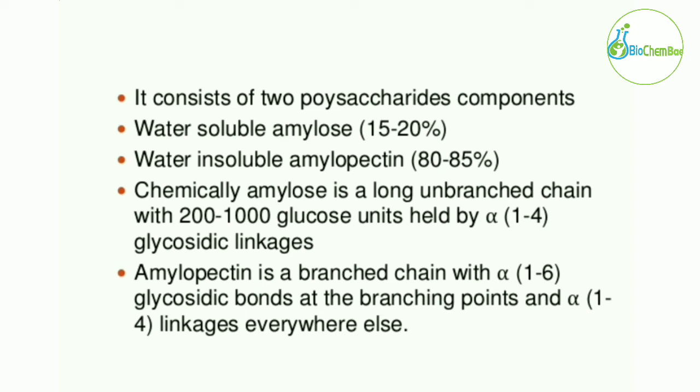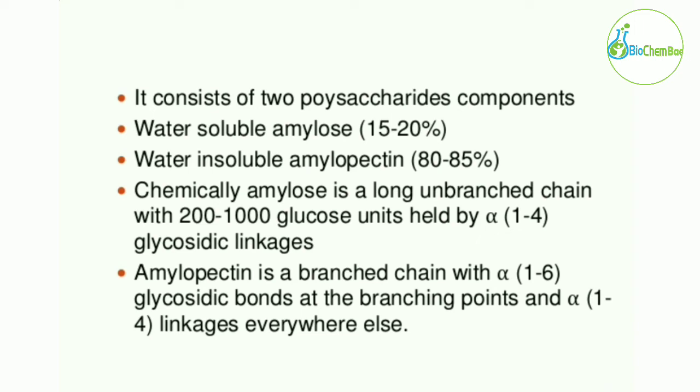So amylopectin is a branched chain with alpha 1,6 bonds. Alpha 1,6, because the first carbon of the first glucose molecule and the sixth carbon of the branch chain are combined together via the glycosidic linkage. That's why alpha 1,6. Wherever you see the alpha 1,6 bond, there will be branches there. But if there are only alpha 1,4 bonds, then there will be no branches in the structure. For the generation of branches, the alpha 1,6 bond is required.